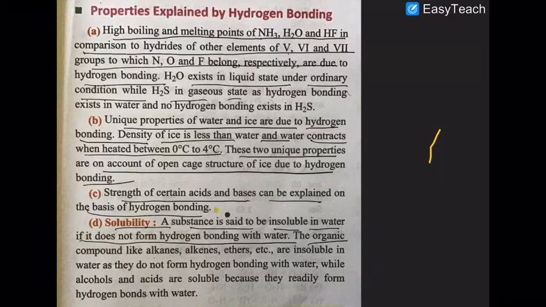The organic substances like alkanes, alkenes and ethers are insoluble in water because they are not able to form hydrogen bonding with water, while aldehydes, carboxylic acids, amines or certain amides are soluble in water due to the formation of hydrogen bonding with water.